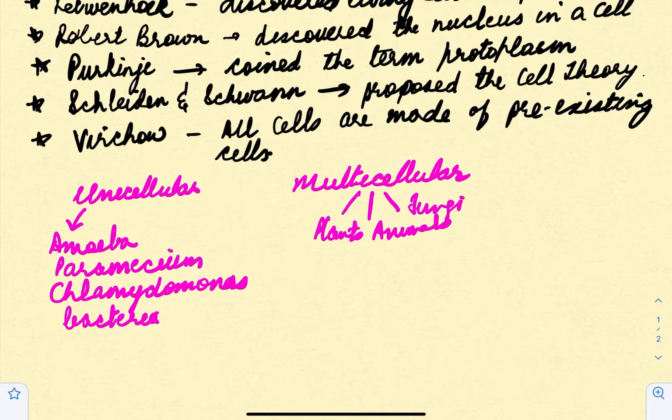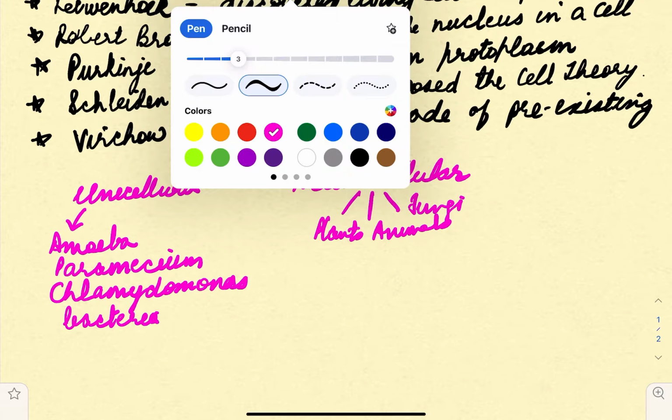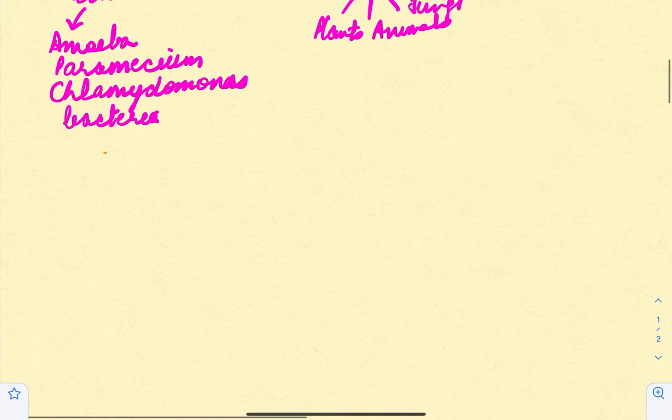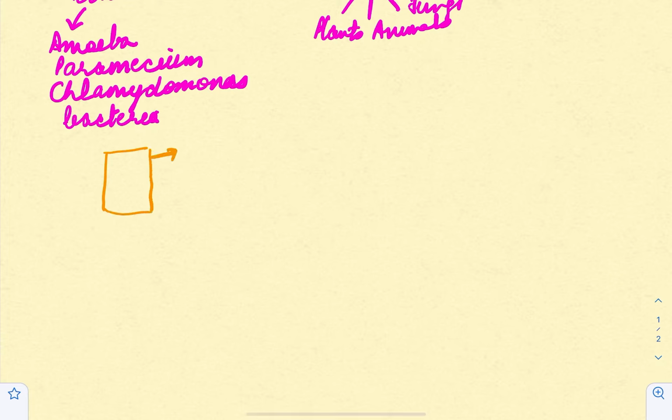Okay. Now every cell has got a basic structure. You take the case of any animal cell, it will have the outermost membrane known as the cell membrane or the plasma membrane.